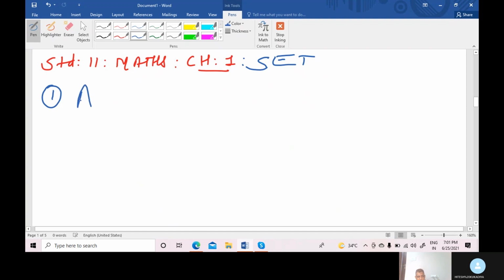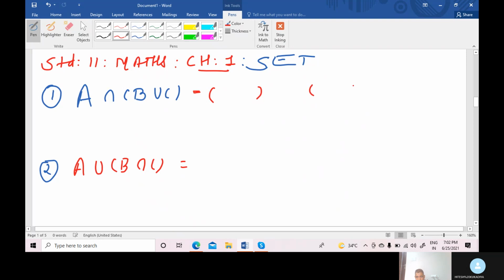Intersection over union: A intersection (B union C). First we write intersection, and in a bracket we write union. So it is A intersection over union. And the second one is called union over intersection: A union (B intersection C). Right, students? Okay. Now we apply the law here.